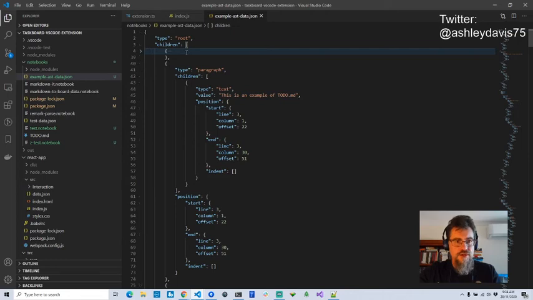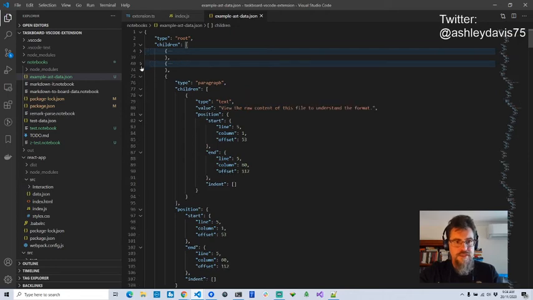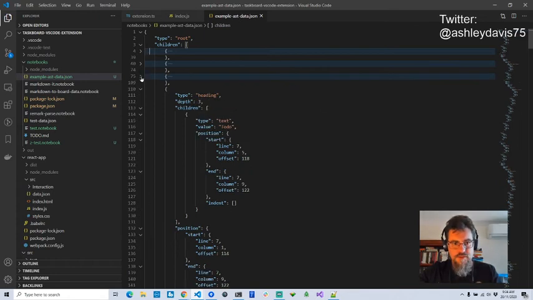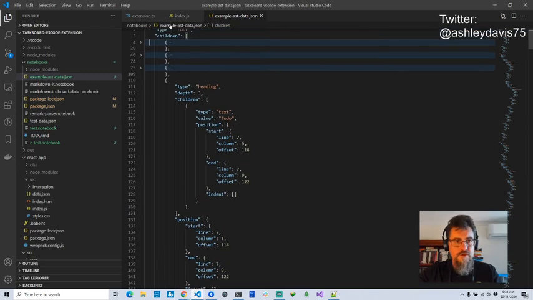So that's the first child. This one here is the second child. So that's index 0, index 1. This is index 2. I don't think that's what I want either. Oh, here it is. So this is what I want. So 0, 1, 2, 3. So I got child 3.